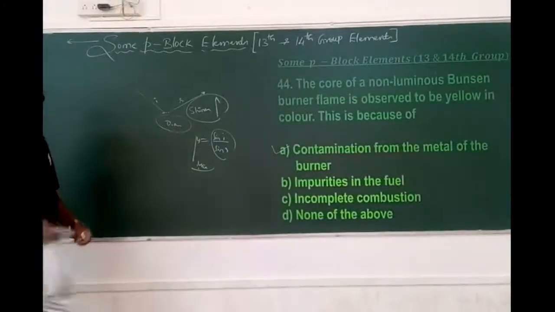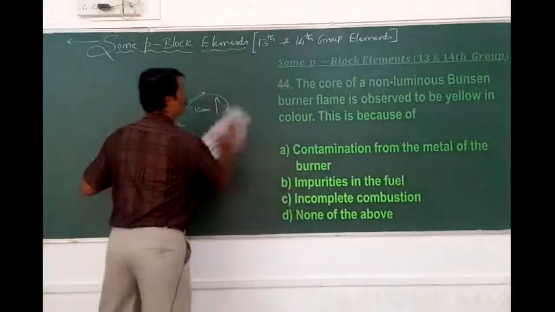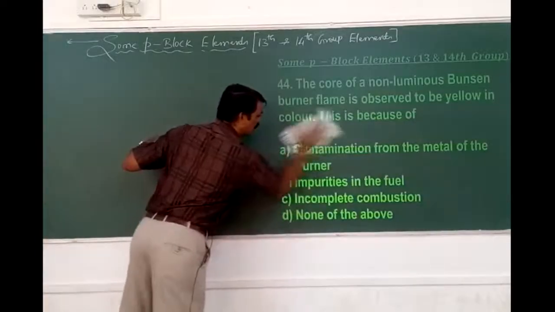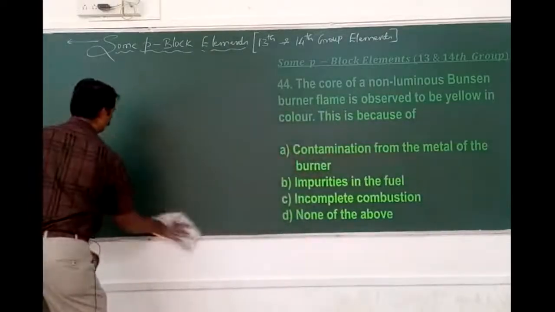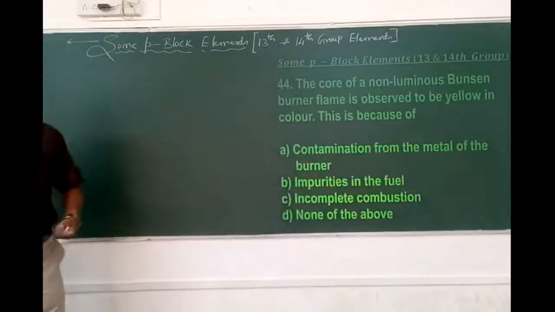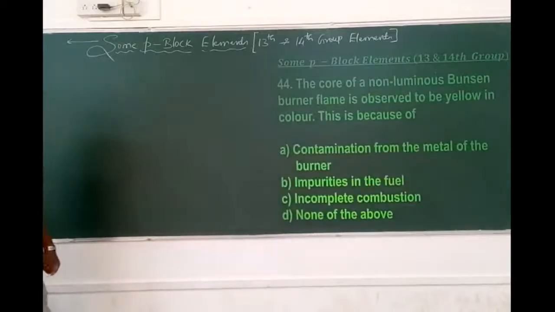The core of which one? The non-luminous Bunsen flame is observed to be yellow in color. Why? Because the core of a Bunsen flame, non-luminous Bunsen flame, is observed to be yellow in color. Why?